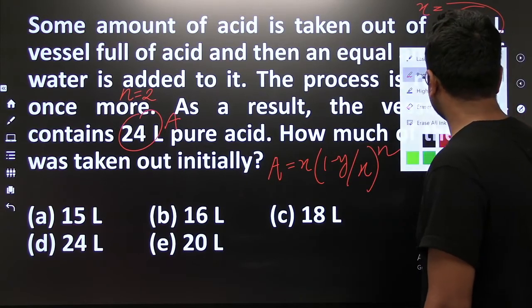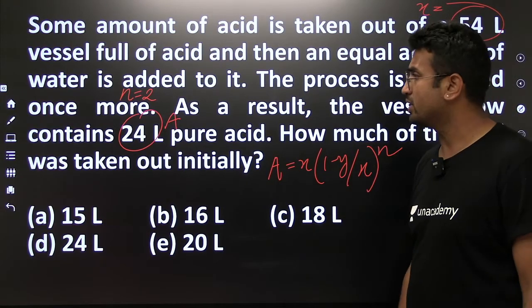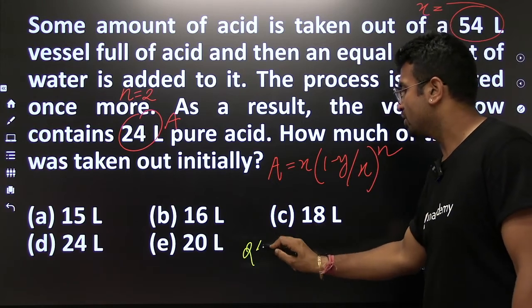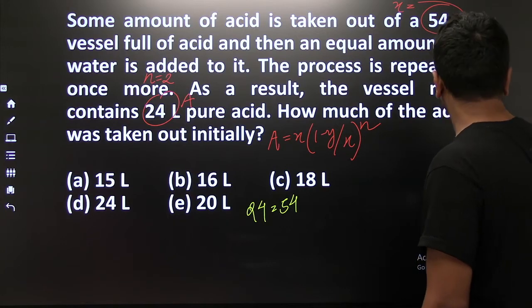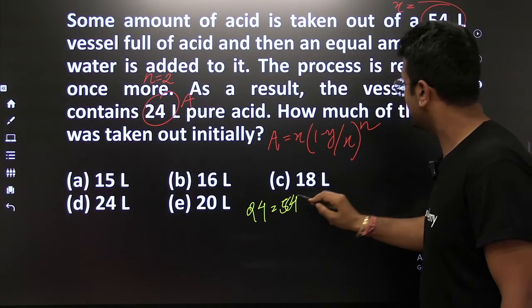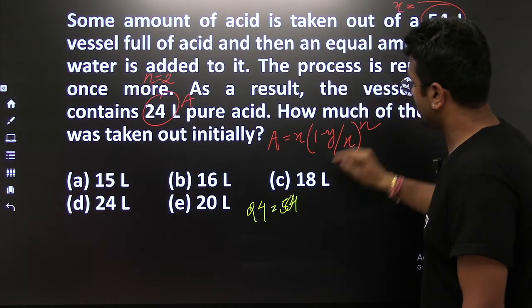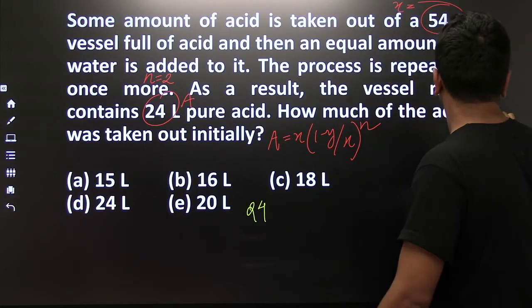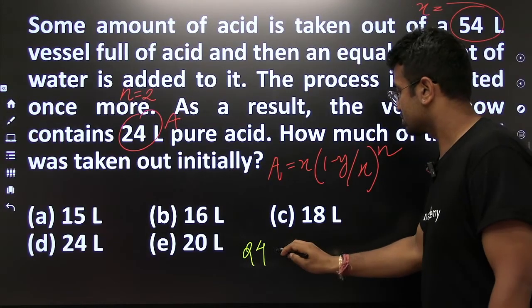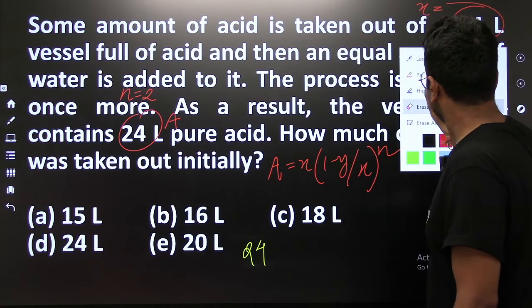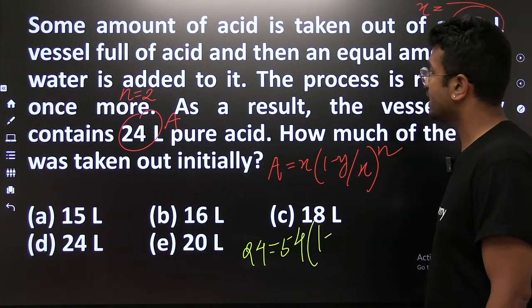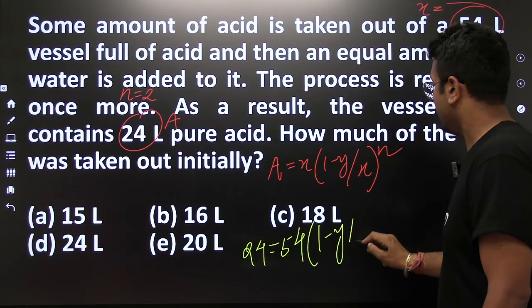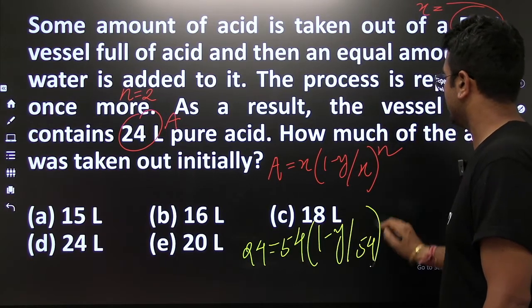Very direct question. Absolutely direct. So what is the amount that I'm left with? 24 liters. This is 54. This is not 34. This is 54. I'm sorry, this is not. Oh, sorry, this is not 34. This is 54. So this is 54, 1 minus, we need to find y, and this is 54 to the power of 2.